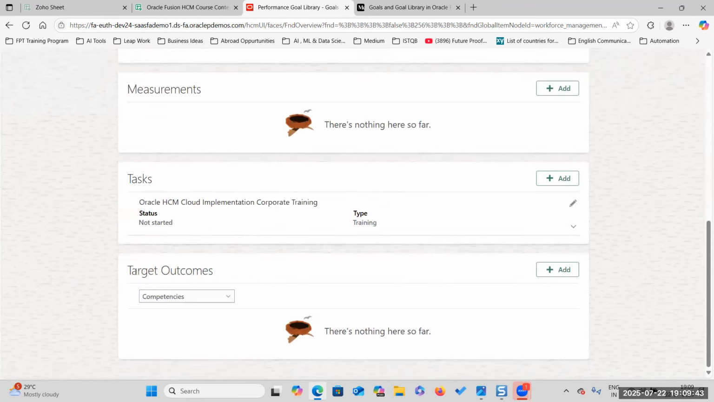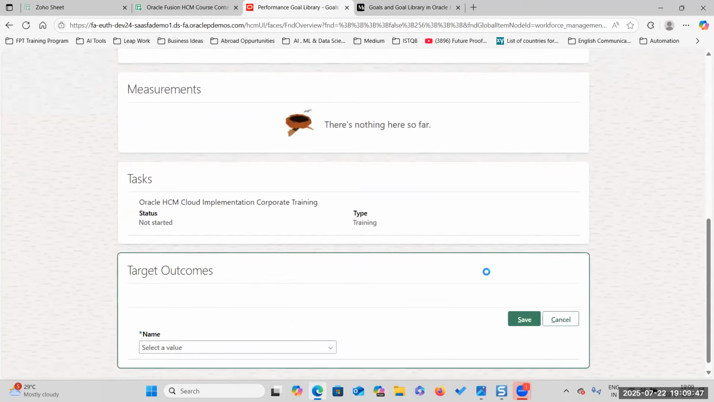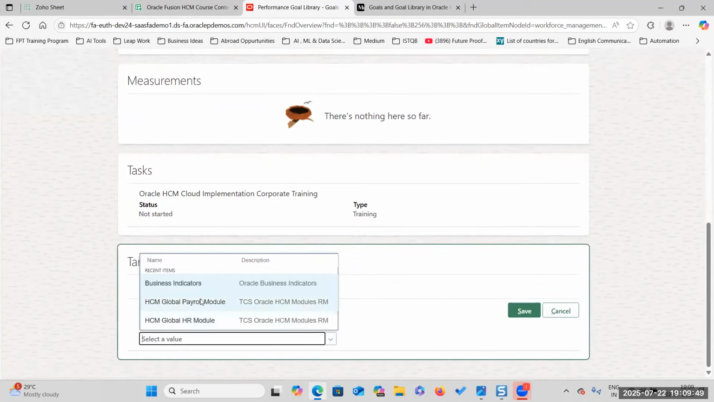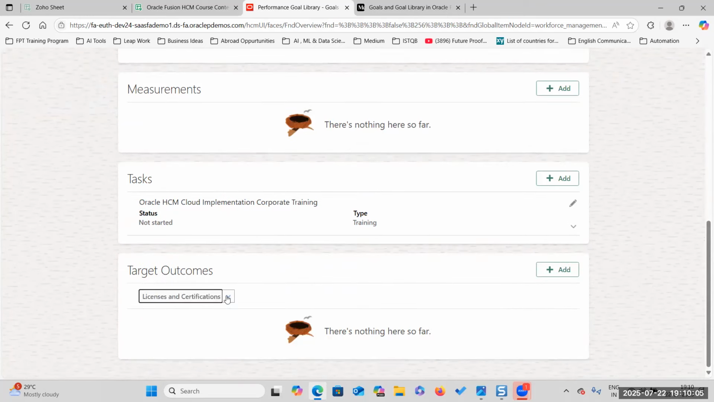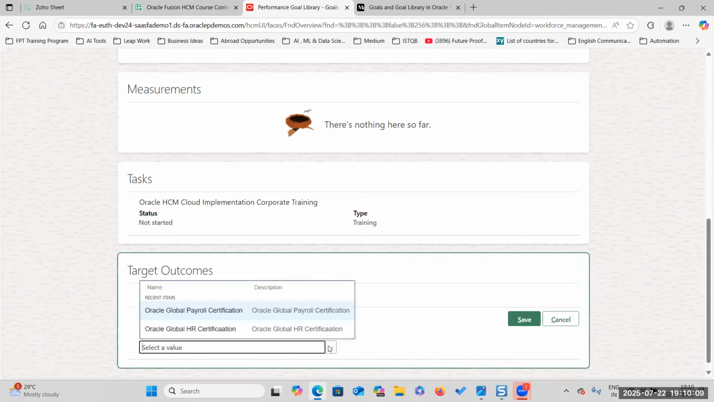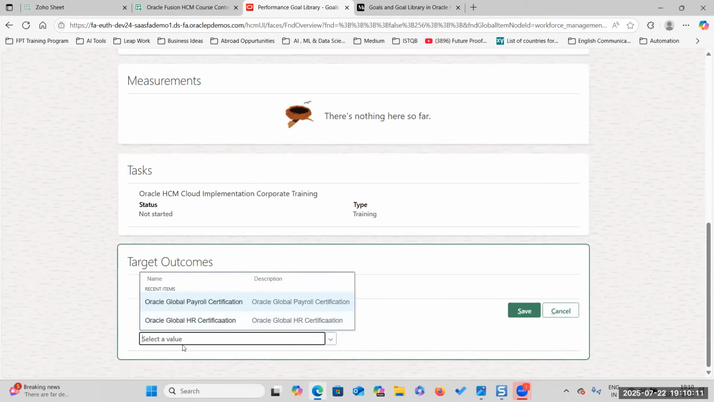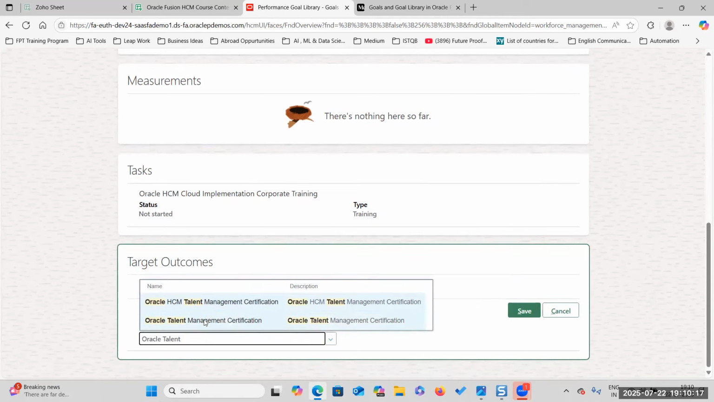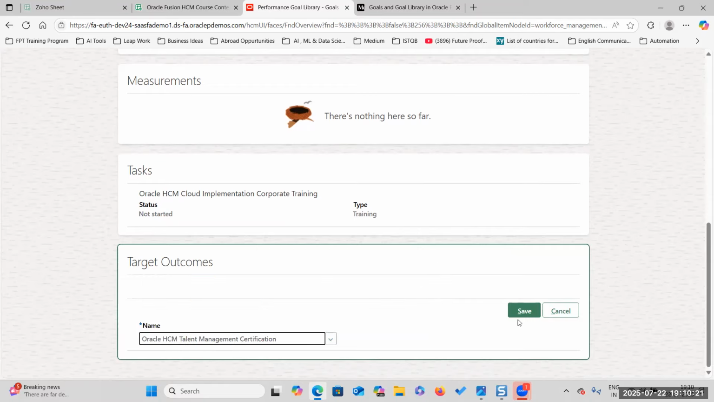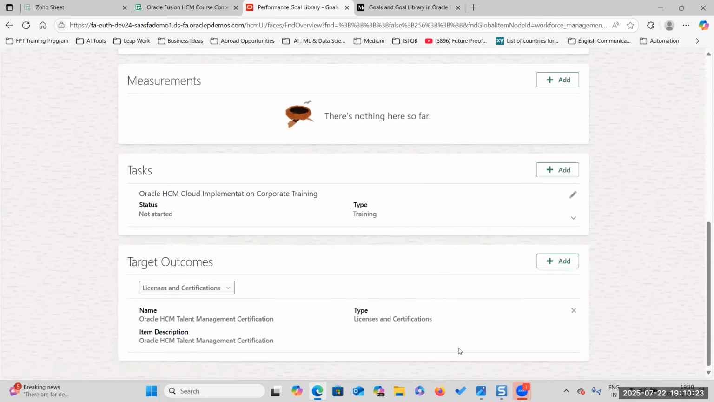So now what is the target outcome for this goal? So target outcome is licenses and certification. Okay. So we have to select what is the target outcome. It's license certification. Click on add. So here, Oracle HCM Talent Management certification. Click on save. So this is the target outcome.